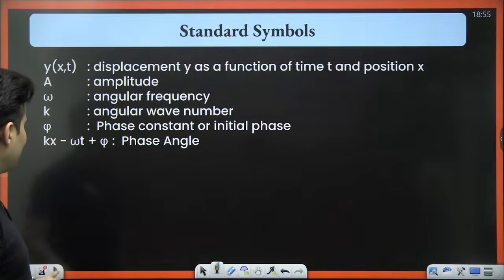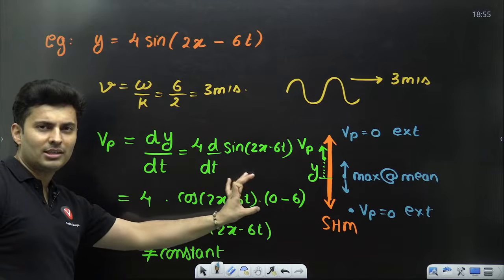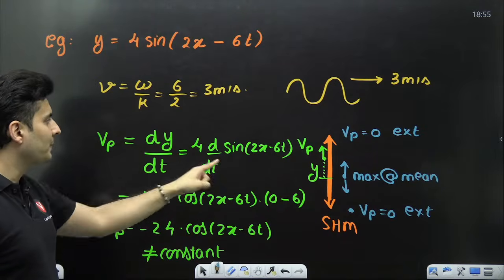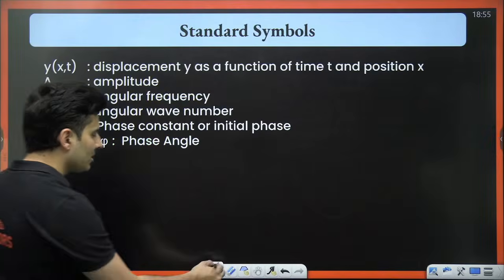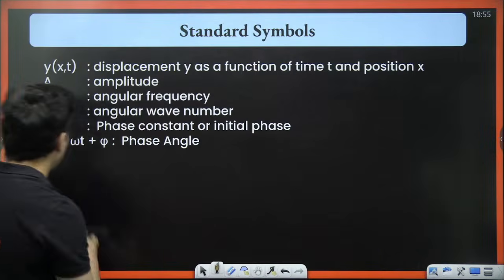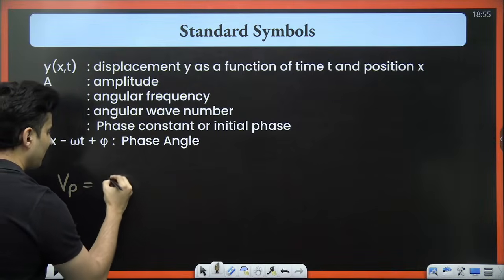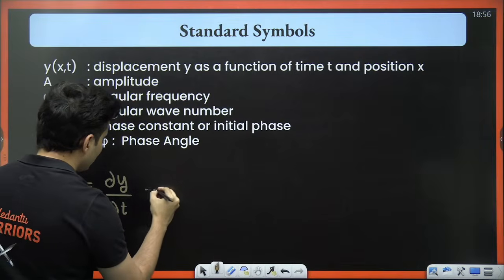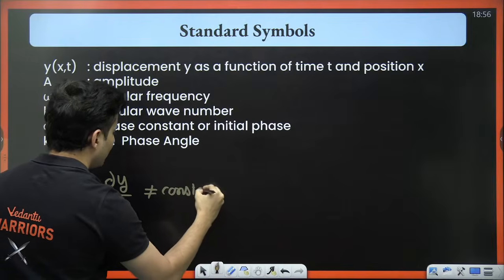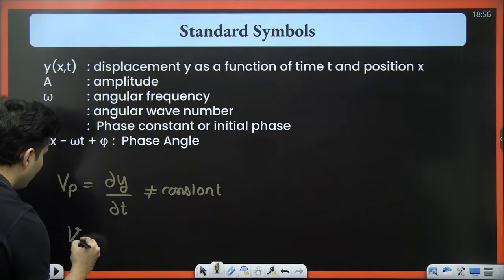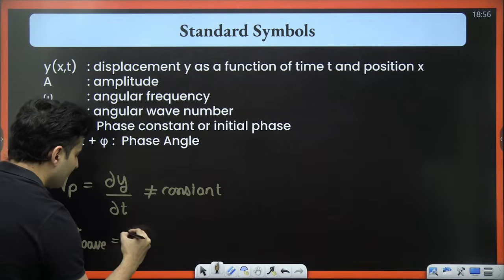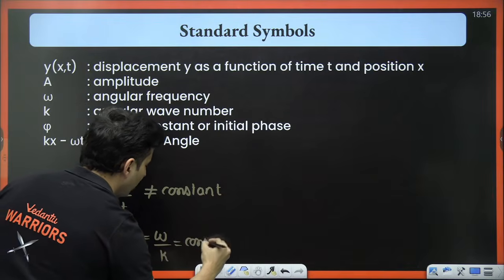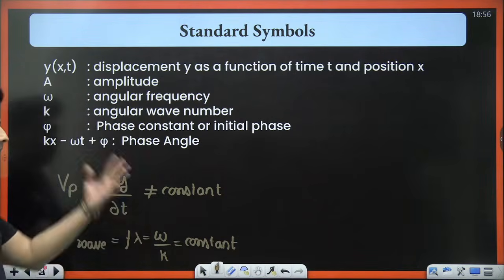Okay. So keep all these parameters in mind. Very rarely a question on this might come, but if it comes, you should know how to do it by differentiating y with respect to time. That's how you get the particle velocity. So I'll just mention that over here. Vp will be nothing but the derivative of y with respect to time, which is not going to be a constant, but velocity of the wave is f lambda, which is also omega by k, which is going to be a constant. These are two different things.